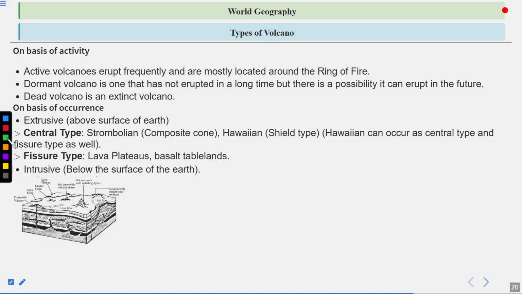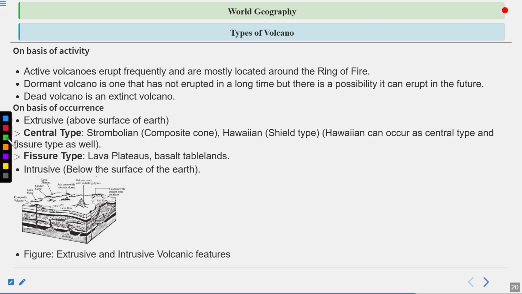So here you can see in this diagram, there are a lot of different types of areas on the surface, like a place from where the magma comes out, like the composite volcano. Here you can see it is a conal one. Then the lava mesa is a type of plateau that is formed because of basic type of volcanic activity. Then cinder cone, so it can also be found in this way. Then lava plateau, ash cone, volcanic dome, volcanic neck with radiating dikes, caldera with cinder cone on floor, ash flow. So this is the structure which tells us how the volcanic eruption takes place.